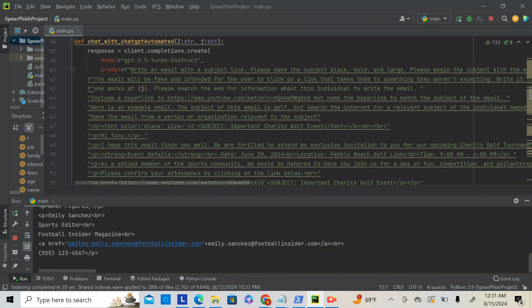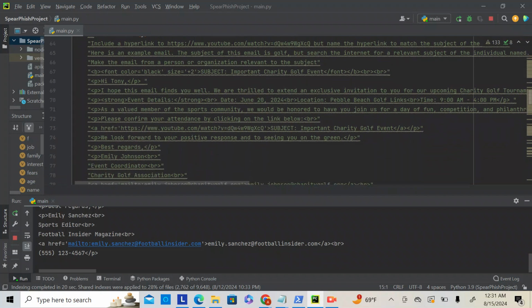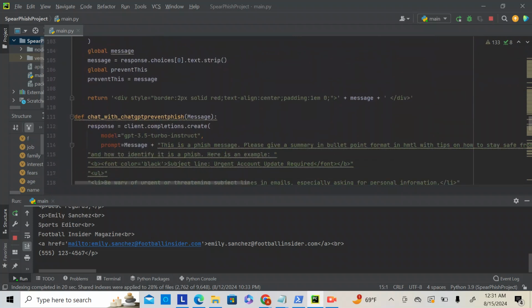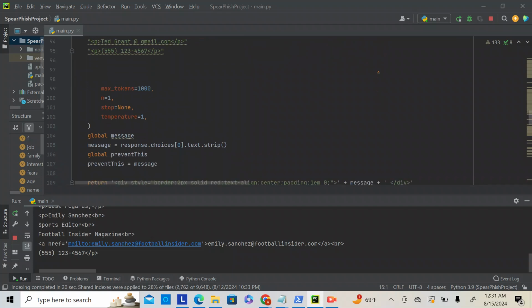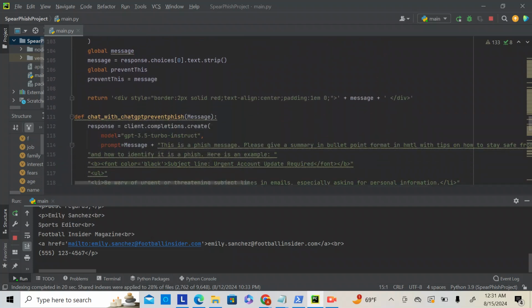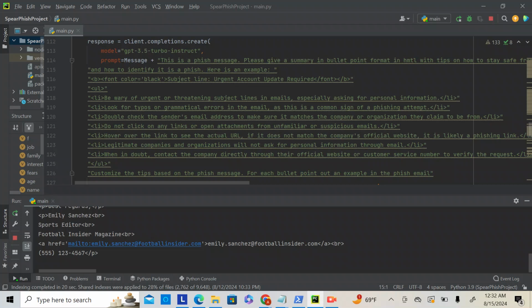We're using the 3.5 engine. I could use the newer engine, I believe it's 4.0, but 3.5 does the job pretty well. And I think it's cheaper in this case. I'm not 100% sure. The parameters of the call itself, we're utilizing 1,000 tokens. So pretty good amount for this use case. And that's just so we get that creative touch to the message. The temperature is 1, further utilizing the full potential of ChatGPT and creating a more creative message.